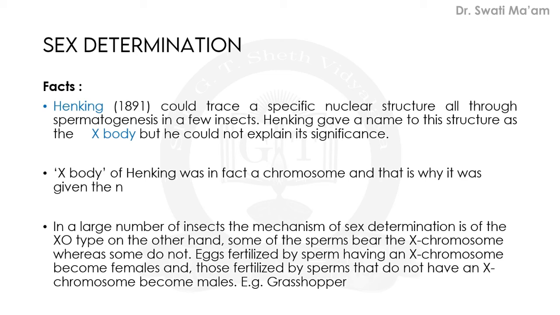Then eggs fertilized by sperm having an X chromosome become female, and those fertilized by sperm that do not have an X chromosome become male. The best example of this XO type of sex determination is found in the grasshopper, which is an insect.